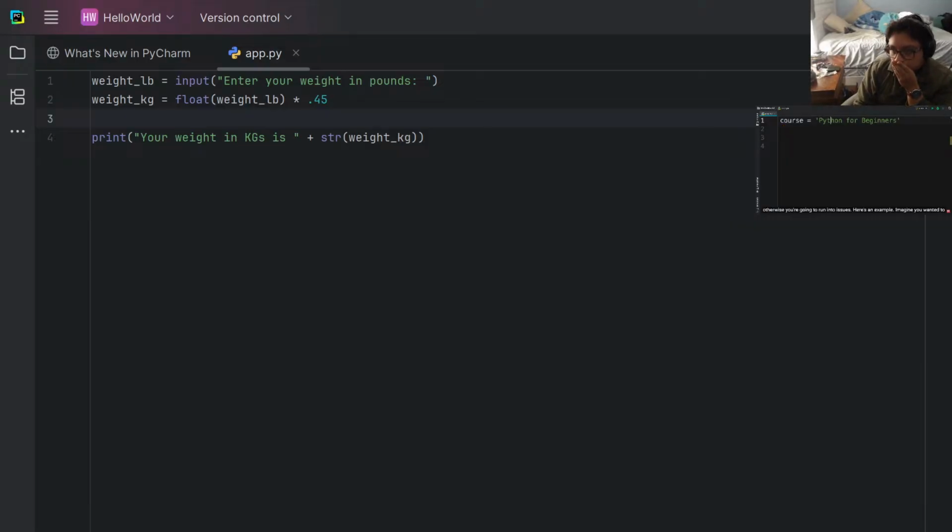Here's an example. Imagine we want to change this string into Python's course for beginners. So we want to add an apostrophe like this. You can immediately see this is going crazy.